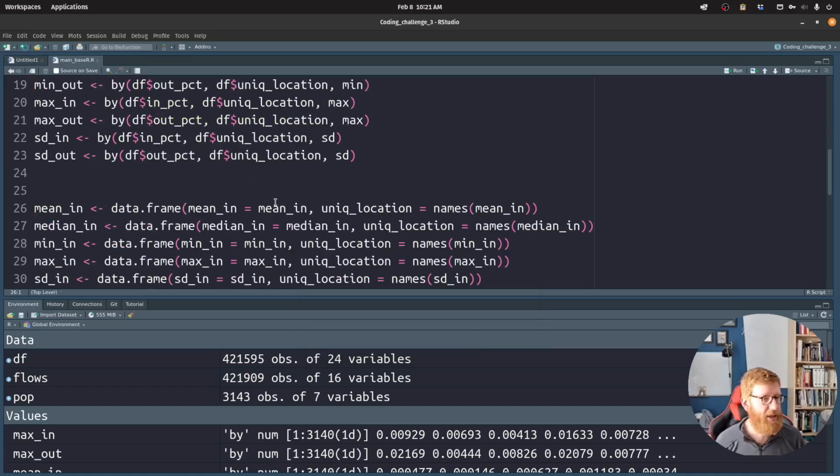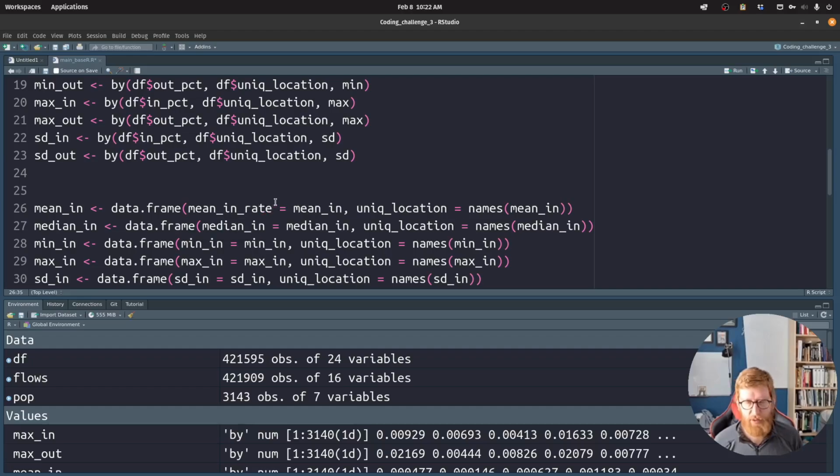Main base R. There we go. Sorry. So mean in, we're creating a data frame. Before we had a vector that named each element. The data frame is going to have a column called mean in, which is going to take the data from the mean in we just calculated.